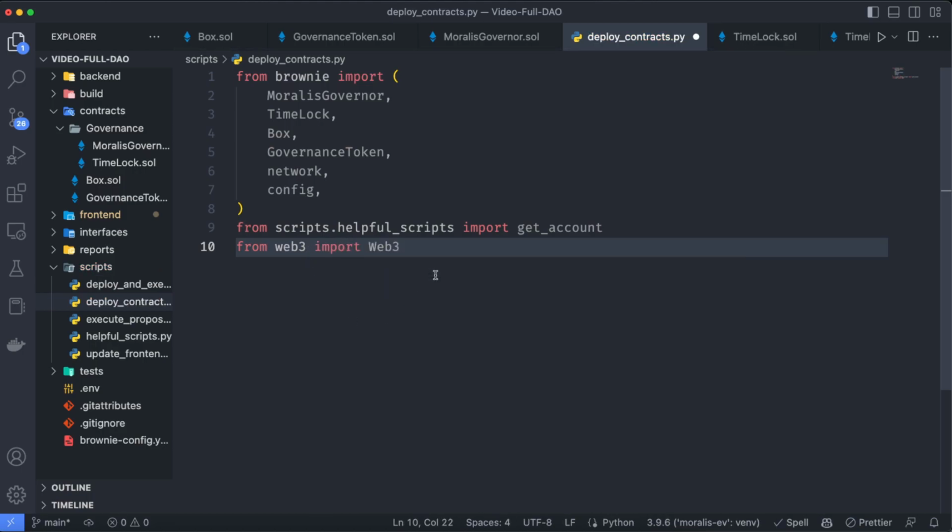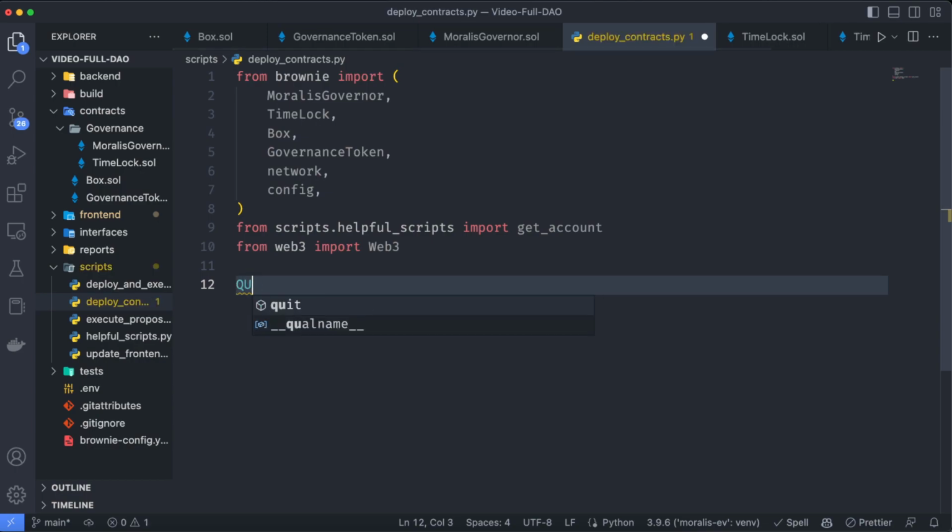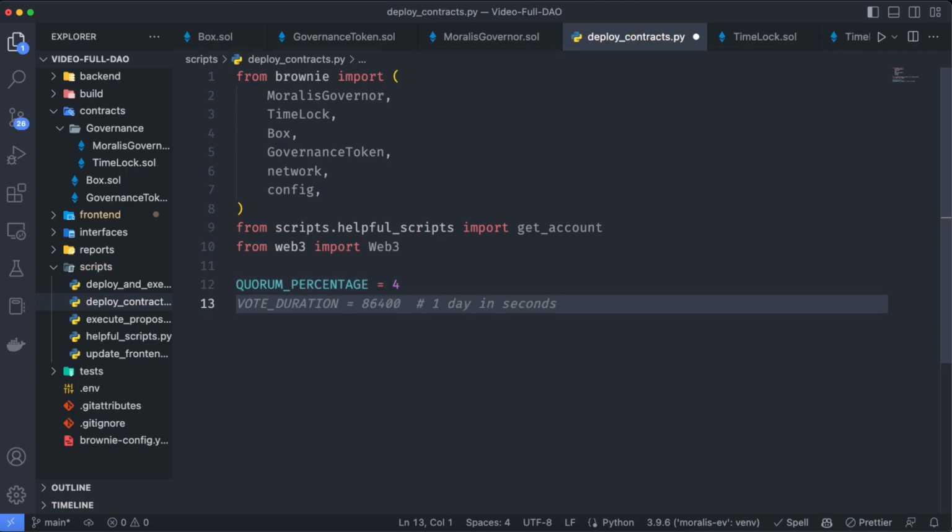Remember that in order to use Brownie and web3, you must install those using pip, with pip install web3 and pip install eth-brownie. Let's set up here the parameters we are going to use on the constructor of the DAO, starting with the quorum percentage. We are going to keep this as 4, as OpenZeppelin originally does, but remember you can use any number over here. Let's say the voting period to just 50 blocks, and remember this is because if 300 blocks equals 1 hour, it means that 50 blocks is around 10 minutes.